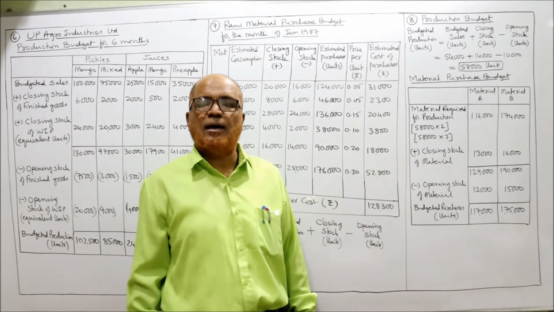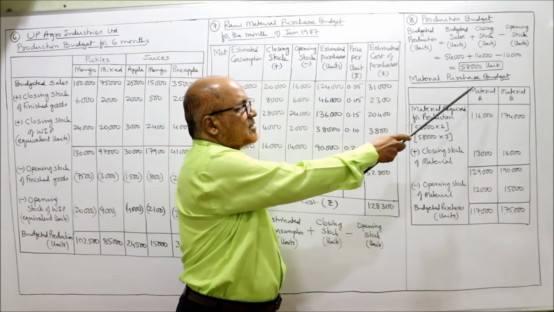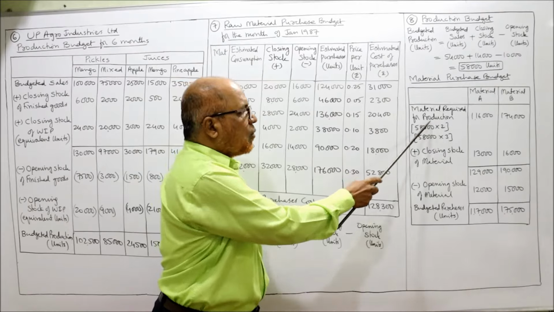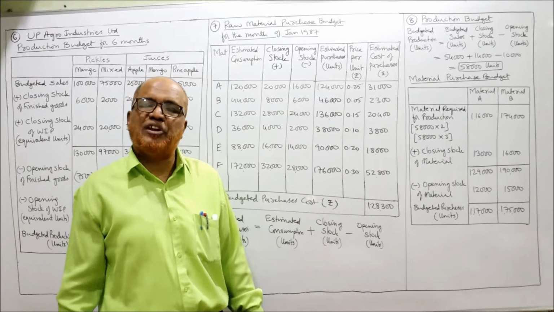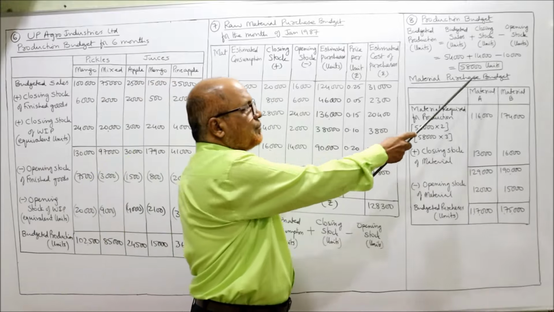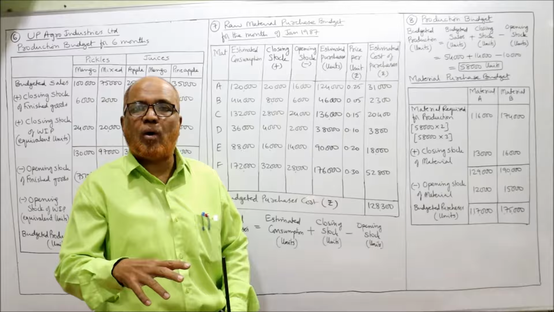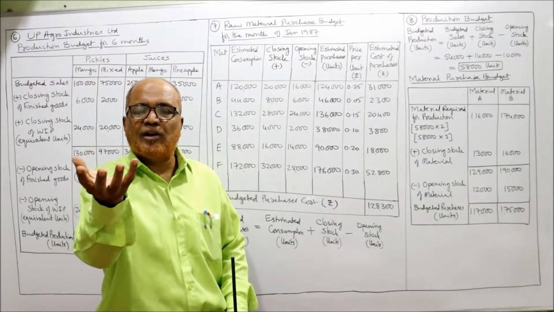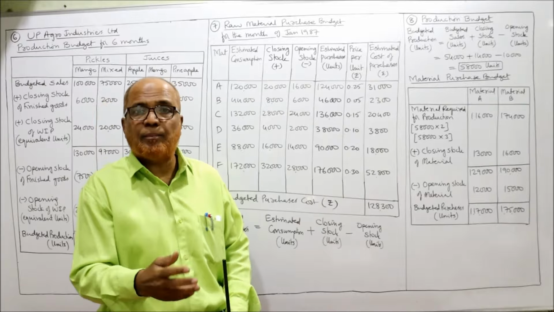Now we will calculate the material purchase budget. Material A, material B, two types of material. Material required for production. How many units are we going to make of finished production? 58,000. And how many units of raw material A do we require to make 1 unit of finished product? 2 units of material A, as given in the problem.